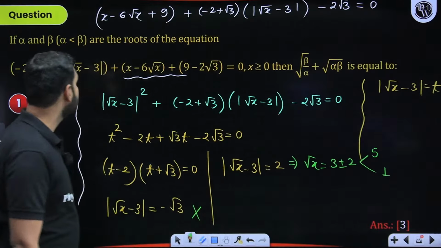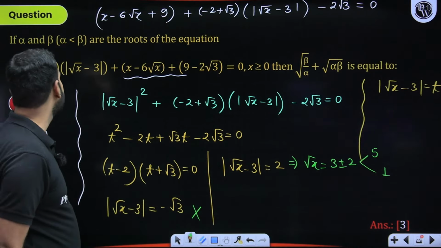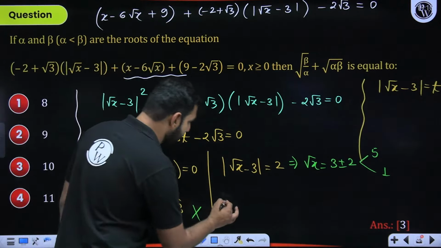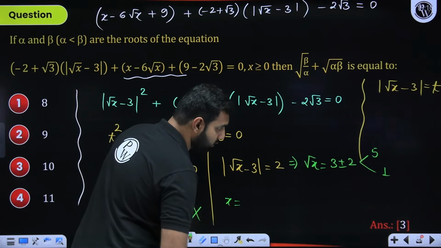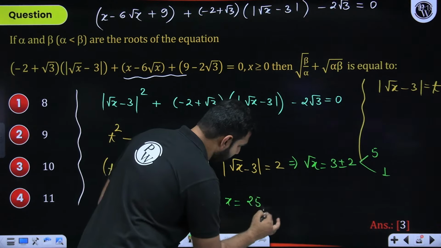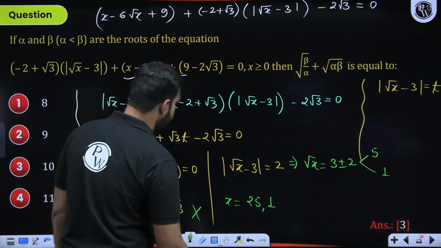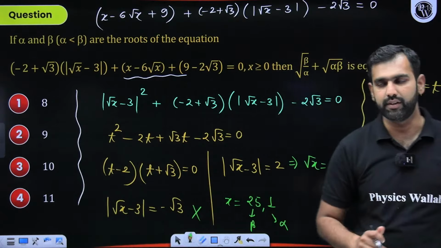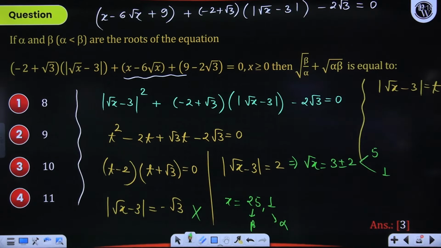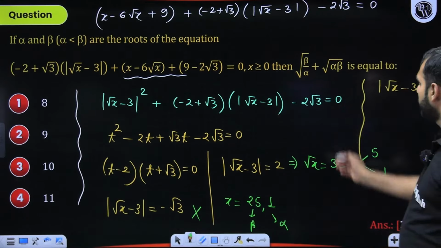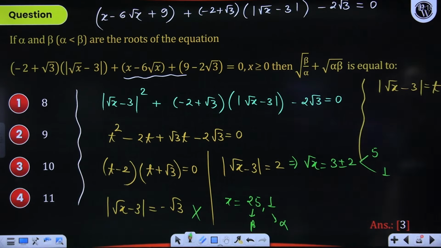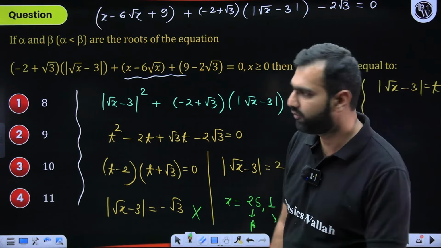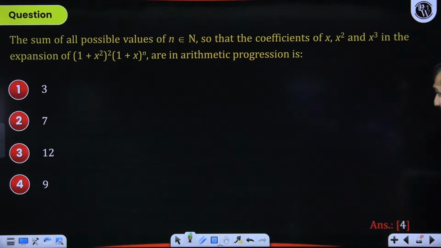So with this 5 and 1 coming into picture, what are we asked? I think the next part is really simple. It has roots alpha and beta. By the way, it is the value of root x. So from here, you need to understand this is root x, which is 5 and 1. So x will be 25 and 1. So the greater root is beta. This will be alpha. And from here, I'm not going to help you with the answer. You can by yourself crack the final answer, which is going to be, I think, 10, because 25 into 1, that's 5 plus 5. That's 10. Option C. Are we comfortably understanding this? Can I move ahead from here? Did you all develop a great sense from here?